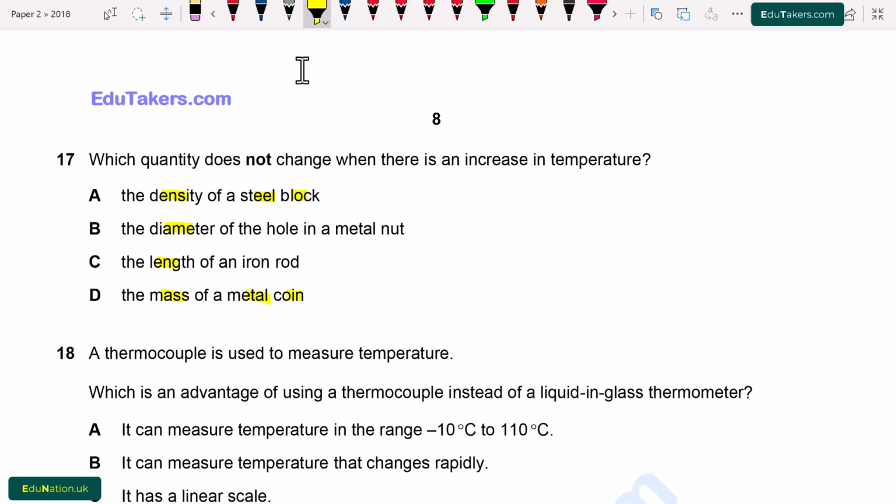Mass is independent of the size and the volume of the matter. When the temperature increases, matter expands, but the mass remains the same. It means that the mass of the metal coin does not change when we increase the temperature. So option D is correct.